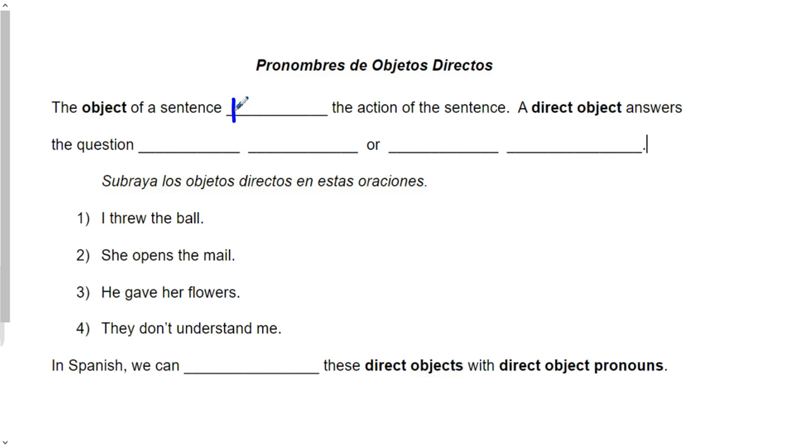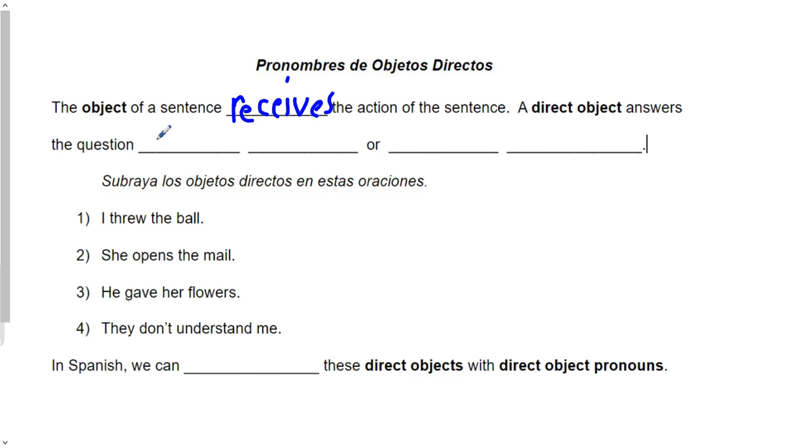So the object of the sentence receives the action. In the case of the dog ate my homework, the dog's the subject, the homework's the object. The homework is what got eaten. In fact, it is specifically a direct object.